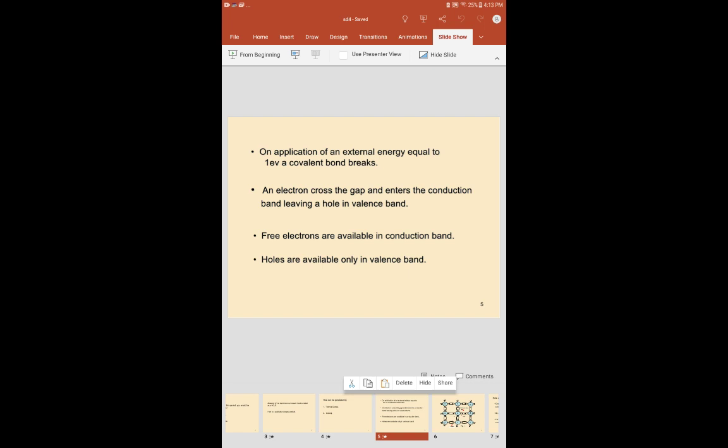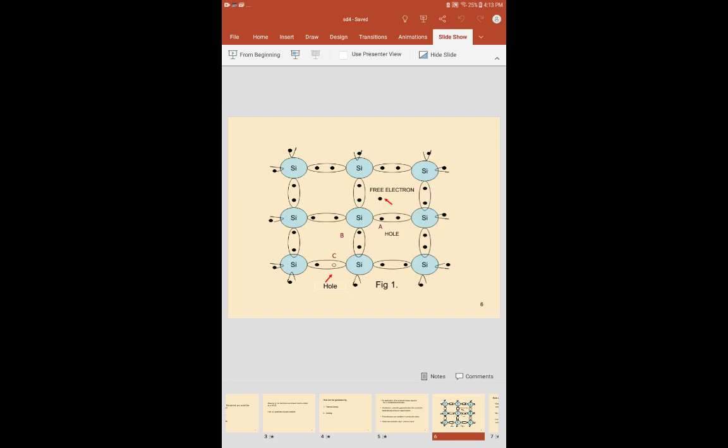So by applying this external energy, the covalent bond breaks and the electron passes from the valence band, making a hole. It crosses over to the conduction band, leaving the hole in the valence band. In this way, free electrons are available in the conduction band, and holes are available only in the valence band. See here how a hole is generated by applying thermal energy.